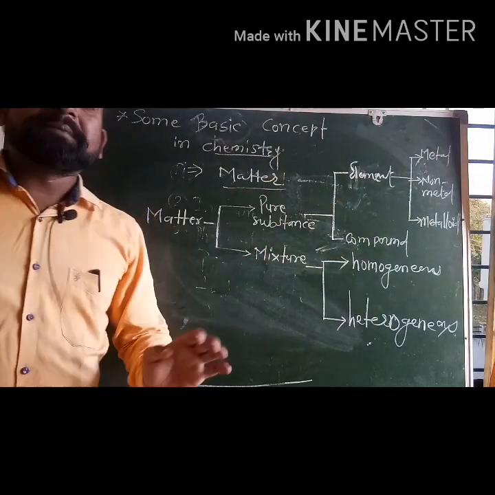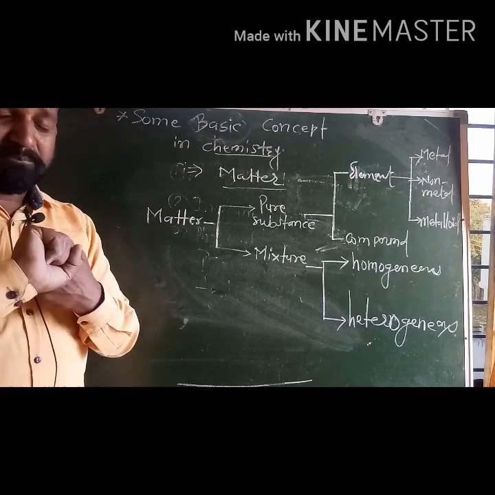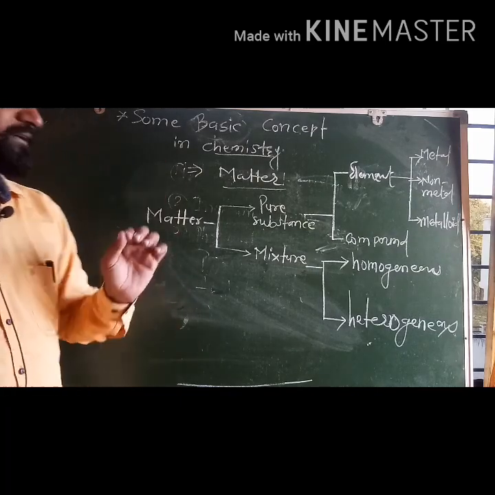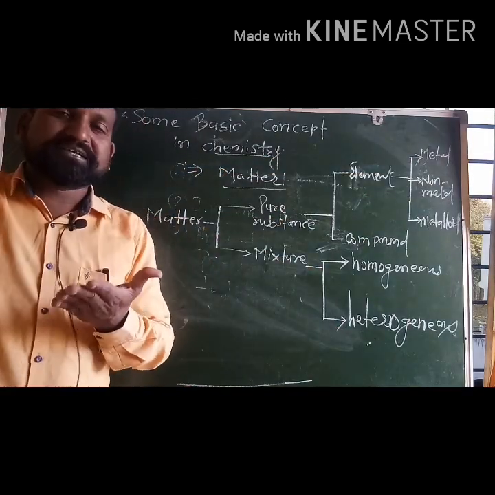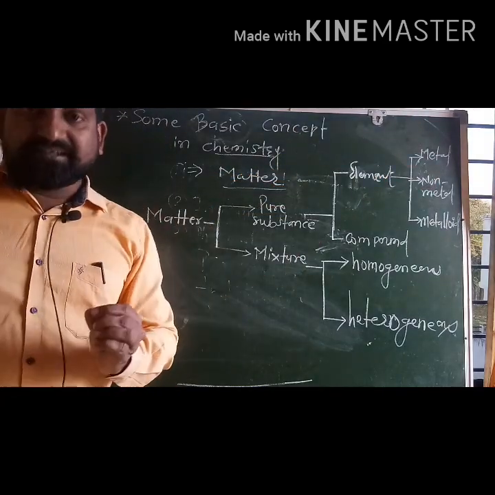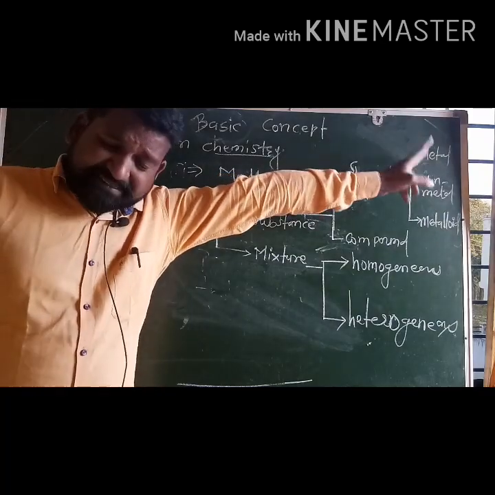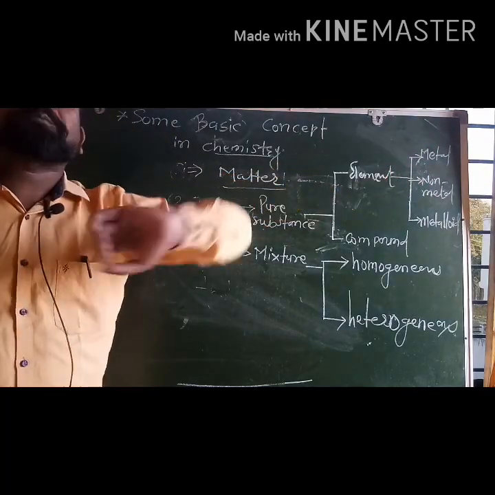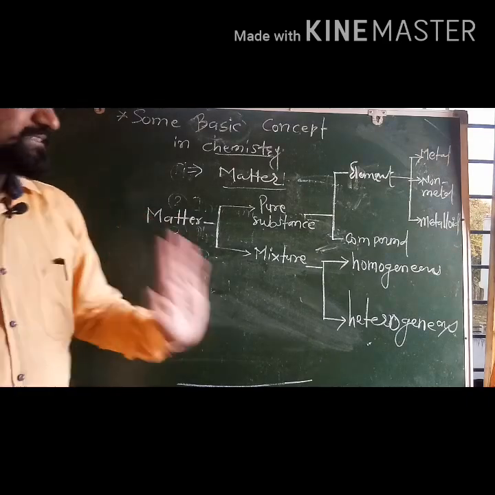Metals are popular. Metals are characterized by specific qualities. Metals have a shiny appearance, that is called luster. Metals are ductile. Again, metals are good conductors of heat and electricity.